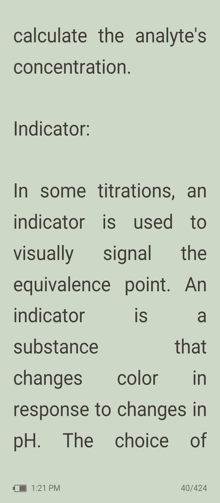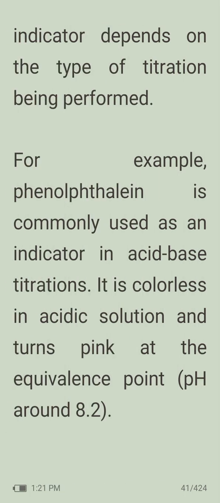An indicator. In some titrations, an indicator is used to visually signal the equivalence point. An indicator is a substance that changes color in response to changes in pH. The choice of indicator depends on the type of titration being performed. For example, phenolphthalein is commonly used as an indicator in acid-base titrations. It is colorless in acidic solution and turns pink at the equivalence point, pH around 8.2.